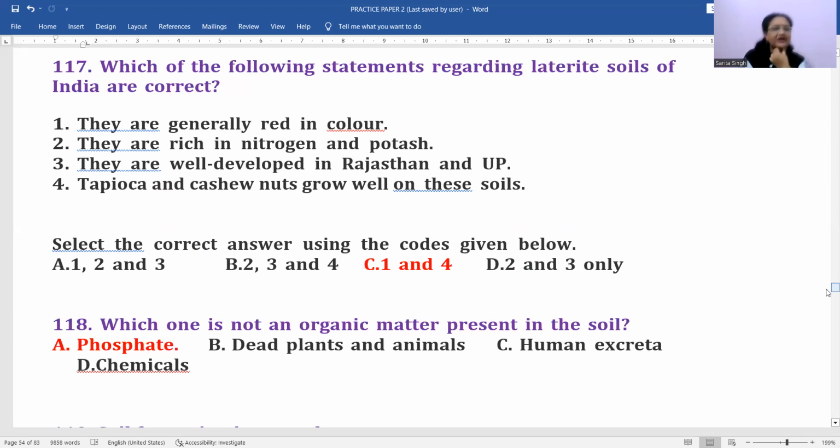अब इसमें आपको कौन सा correct option नजर आ रहा है? कौन कौन से या कौन सा एक. अब इसमें options आपको दिए हुए हैं नीचे. Correct answer कौन सा है? 1, 2 and 3 are correct? No, because third is totally wrong. Okay, even second is wrong. तो इसमें सबसे suitable answer है C, that is first and fourth. That is, it's red in color and it is good for tapioca, cashew nuts, coffee, tea. ठीक है, तो 1 and 4 that is correct. तो C option यहाँ पर most suitable answer होगा.